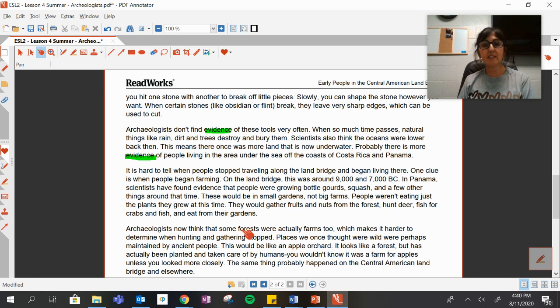Archaeologists now think that some forests were actually farms too, which makes it harder to determine when hunting and gathering stopped. Places we once thought were wild were perhaps maintained by ancient people. This would be like an apple orchard. It looks like a forest, but has actually been planted and taken care of by humans. You wouldn't know it was a farm for apples unless you looked more closely. The same thing probably happened on the Central American land bridge and elsewhere.